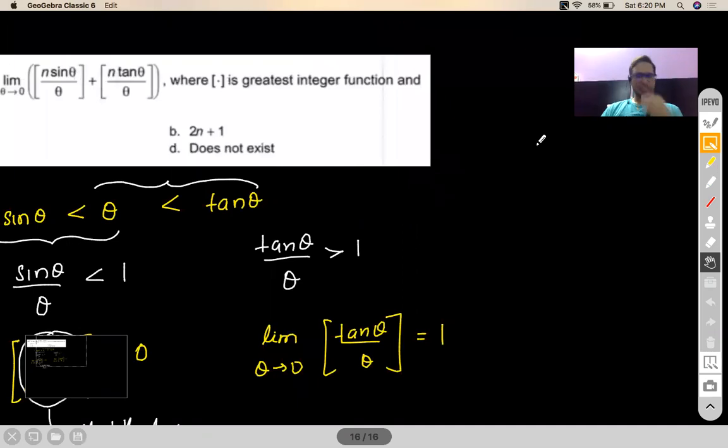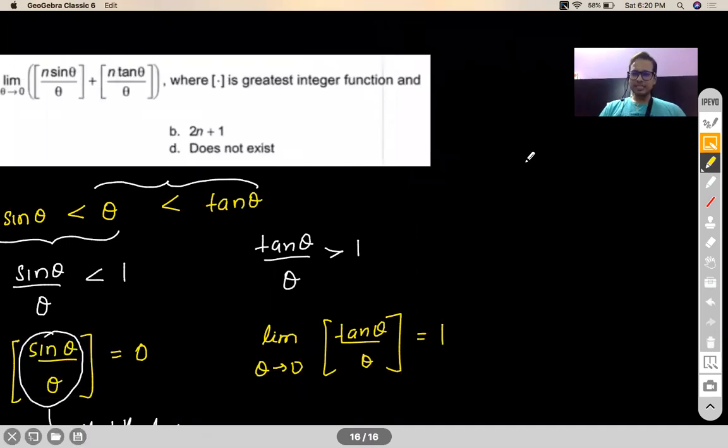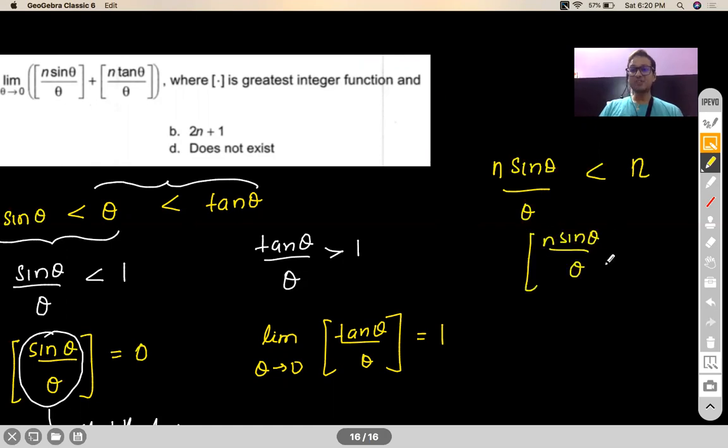Now if you see sin theta by theta, sin theta by theta is less than 1. Correct. So if I multiply n here, this will be less than n. If I take GIF of sin theta by theta, it will actually become n minus 1, my dear.